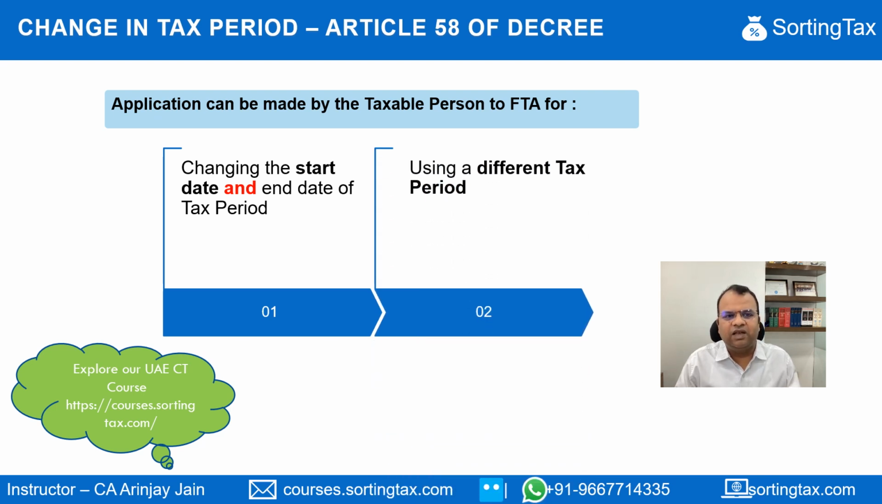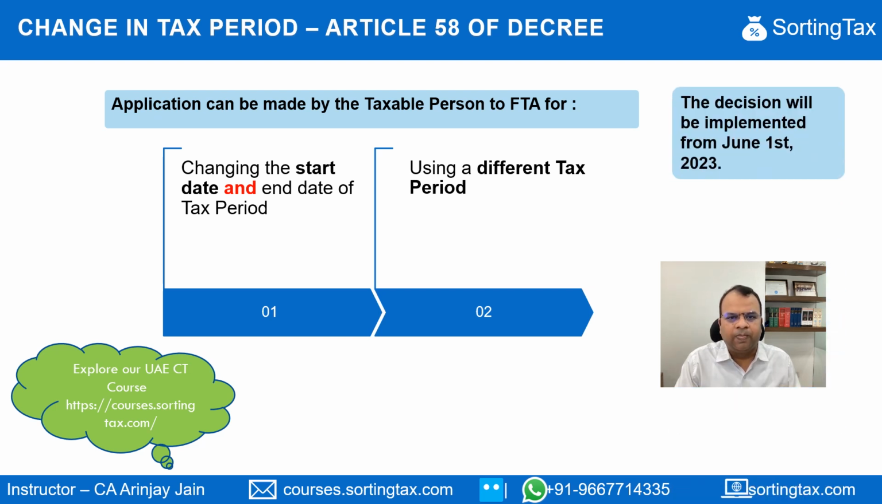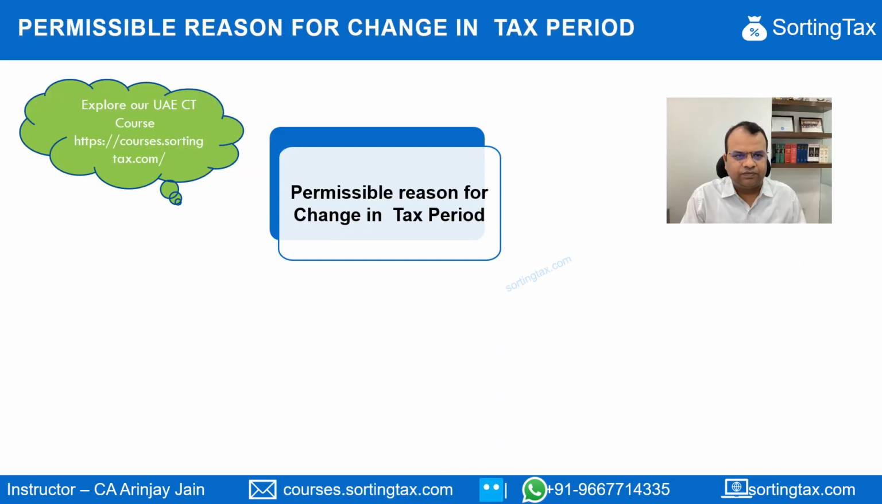And second is that the application can be made to use a different tax period, right? So in my particular example, July 1 to December 31 is what I change as the start and the end date. And thereafter, if I say that instead of following July 1 to June 30th, I want to use a tax period which starts from January 1 to December 31, that is something which can be done here. The decision which we have mentioned will be applicable from June 1st, 2023.